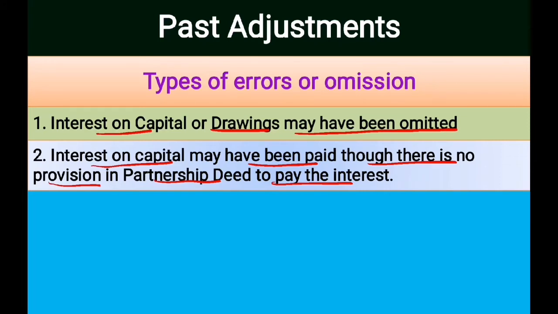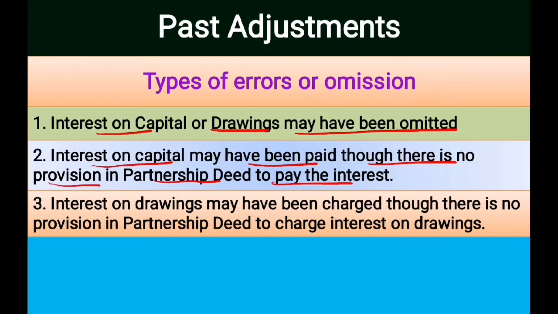But in this case, it has already been allowed, then it will be taken back from the partners. The third case is interest on drawings may have been charged, although there is no provision in the partnership deed to charge interest on drawings. As per provisions of the Partnership Act 1932, if there is no provision for charge of interest on drawings, then no interest on drawings should be charged from the partners. And in that case, interest on drawings will be reversed.